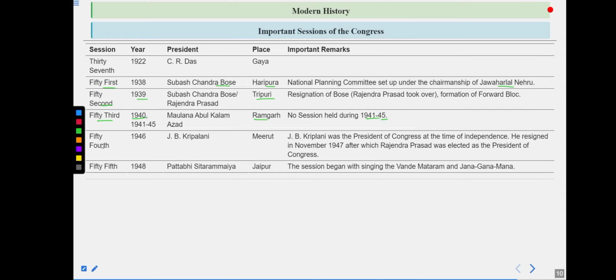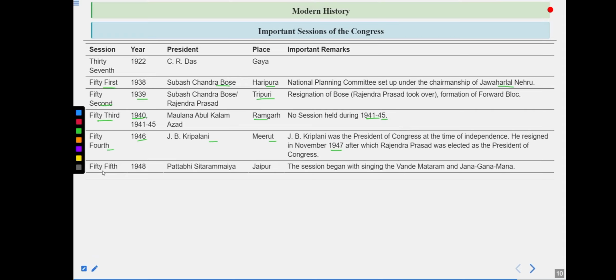Then the 54th session was organized in 1946. J.B. Kripalani became the president, and this session was held in Meerut. This is really important, guys. J.B. Kripalani was the president of Congress at the time of independence. He resigned in November 1947, after which Rajendra Prasad was elected as the president of Congress.